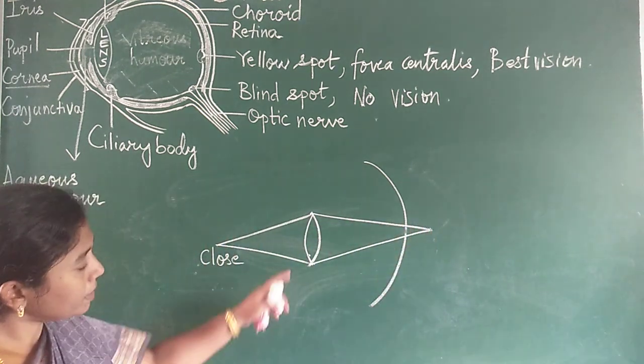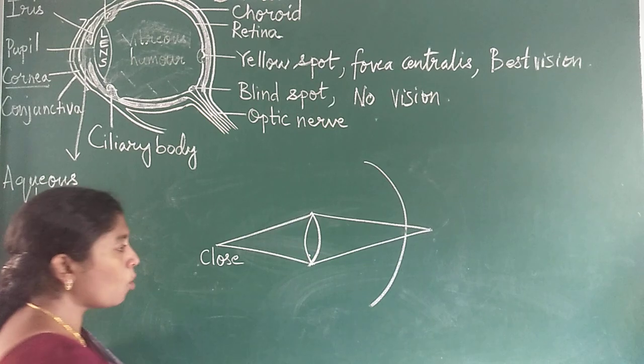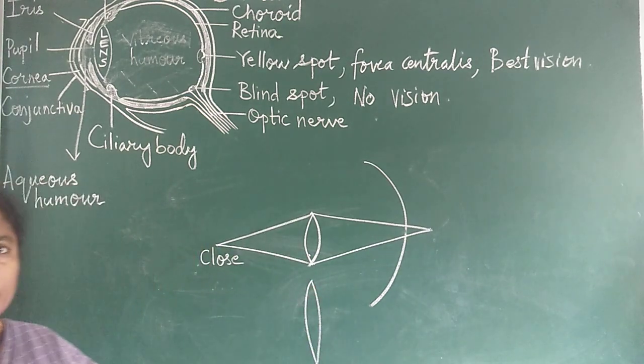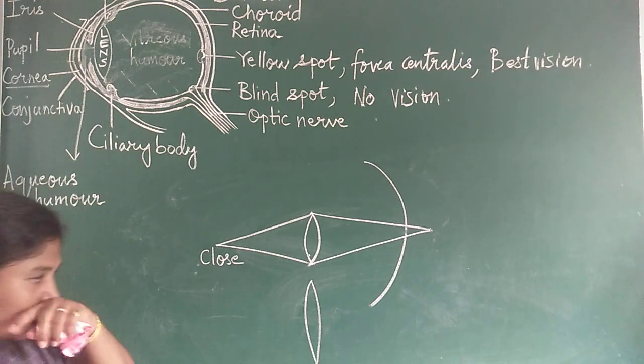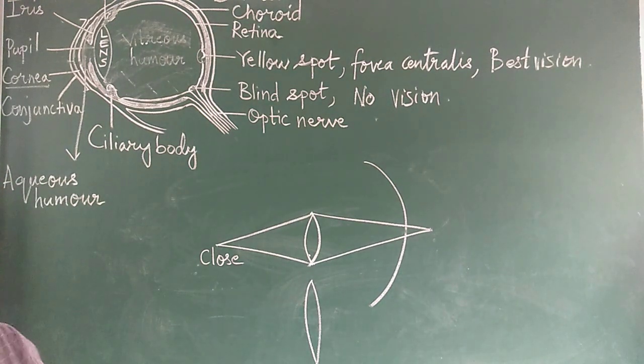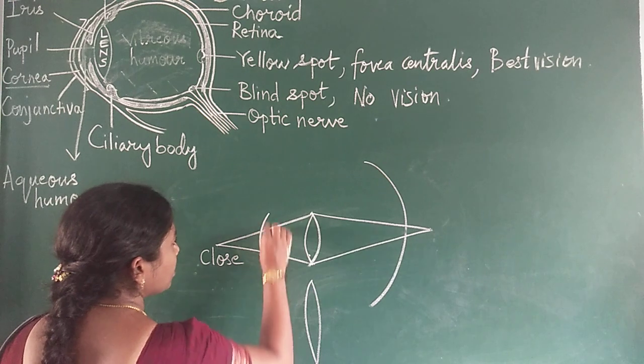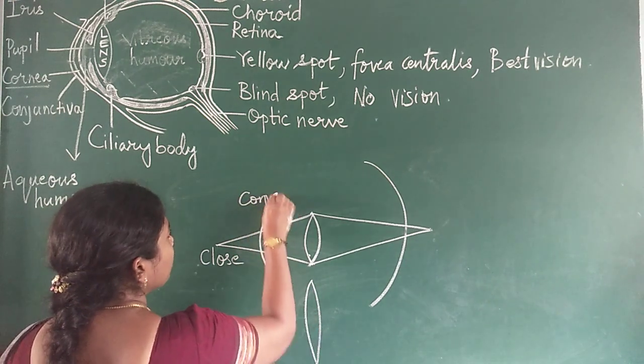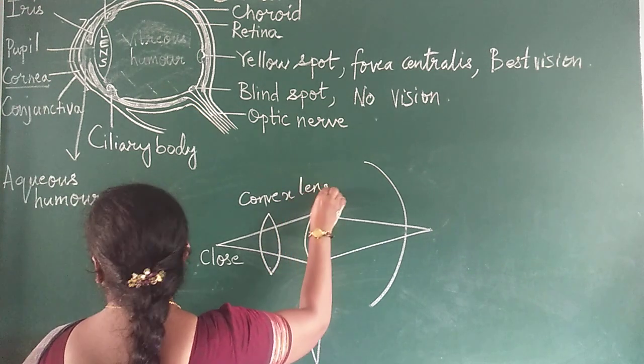Hence, what happens in this case? The lens becomes more flattened like this. So what you have to do for correction? You need to take a convex lens. This is the lens, and this is the convex lens for correction.